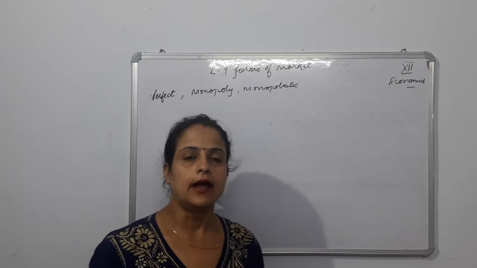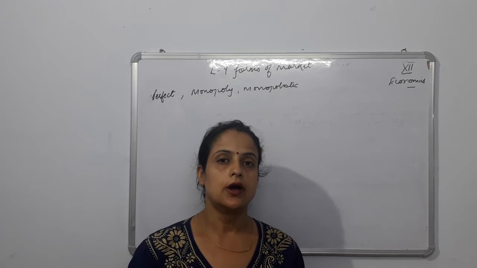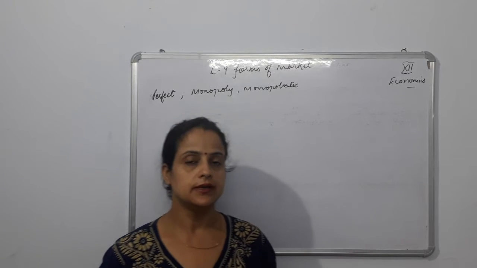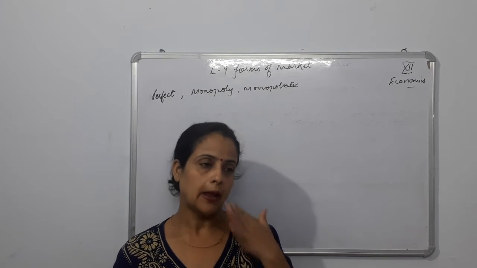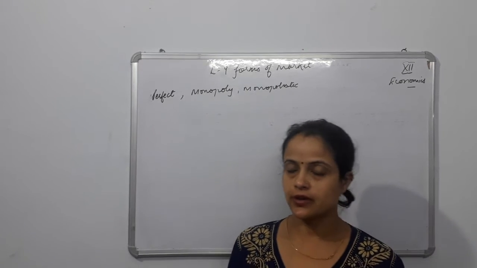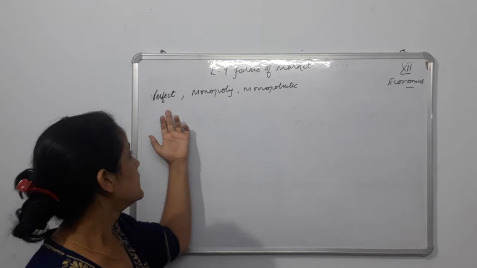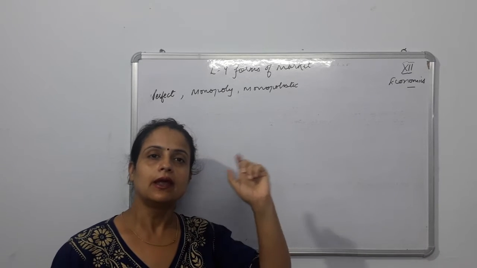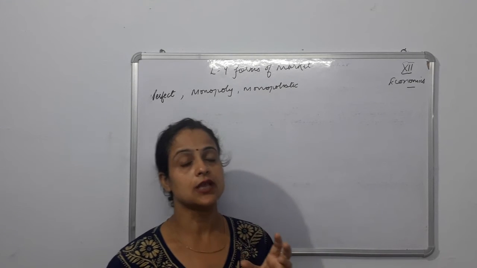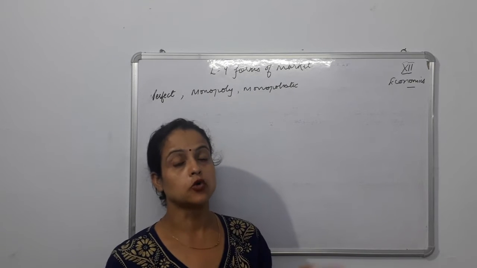We have read about the features. And I told you that when we read the features, we need to learn and understand the implications also. When I say implications, what does it mean? Implications means that if something is happening, what is going to be the result? Like suppose in case of perfect competition, one of the features is a large number of buyers and sellers. Then what does it result in? That's the main thing. What is the outcome of this feature?